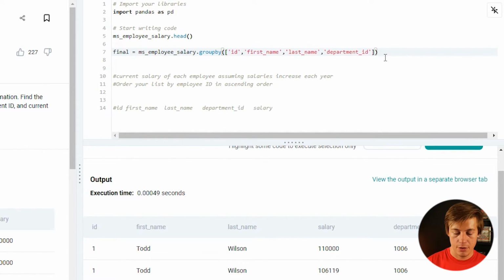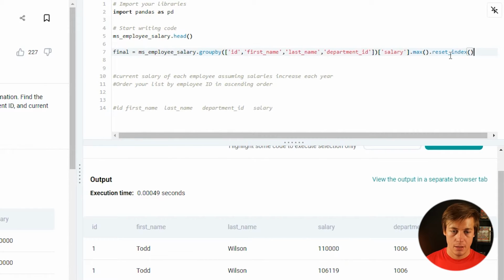Next thing, what I want to do is we're going to put over here salary. And the hint that it said salaries never go down, that means all we have to do is put a max on here. And then I'm just gonna do a reset index.